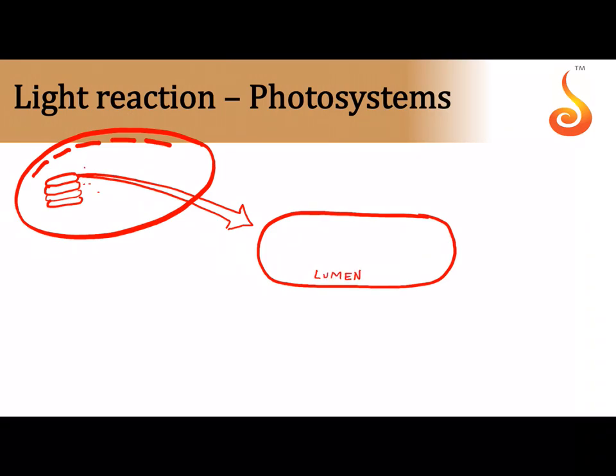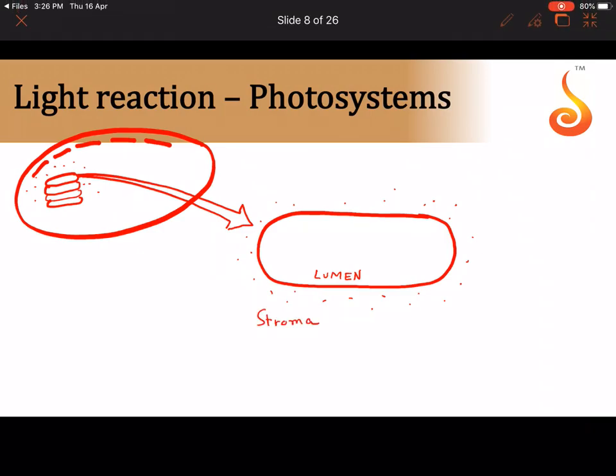And what is the space outside, which I am showing here? This is the matrix. What do you call the matrix of the chloroplast? The matrix of the chloroplast is referred to as stroma. So let me label this as stroma. Okay. Now where is the pigment system sitting? That complex is sitting here.